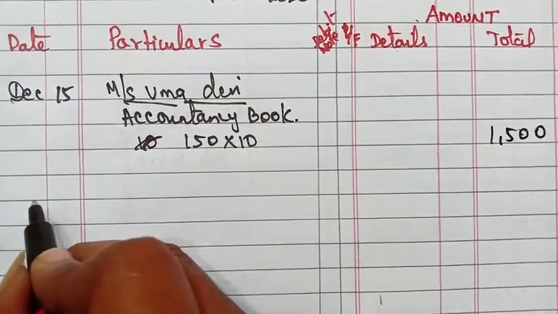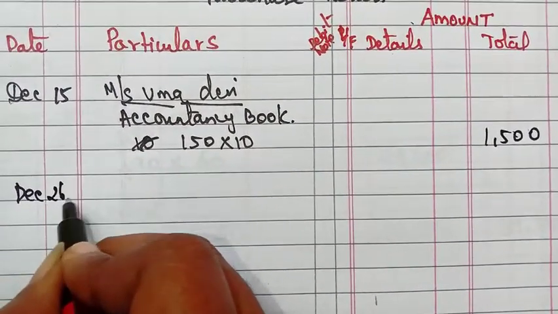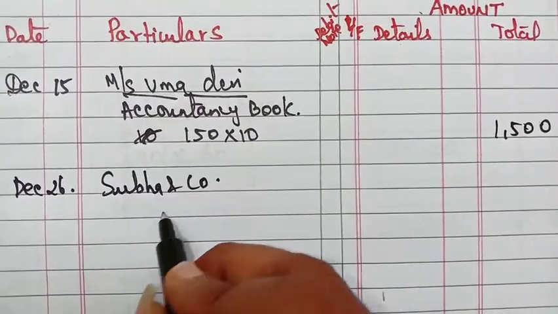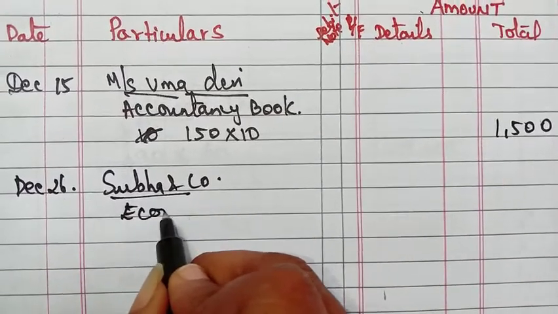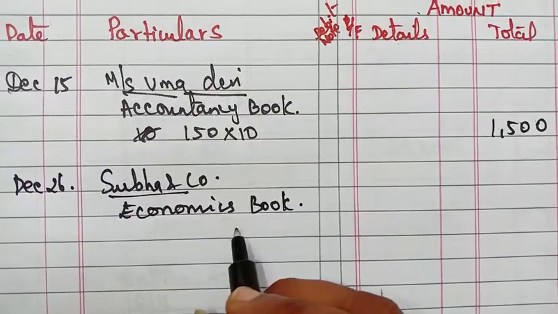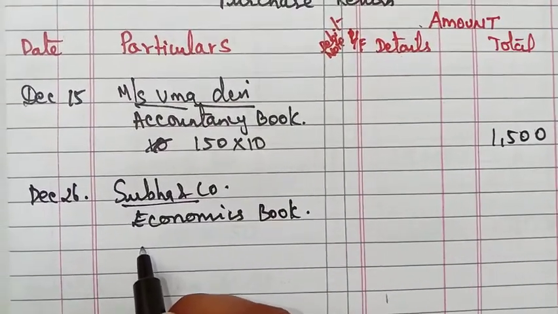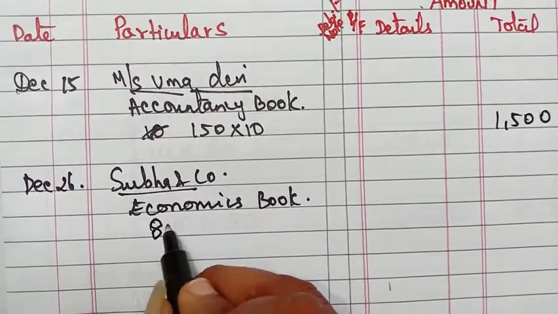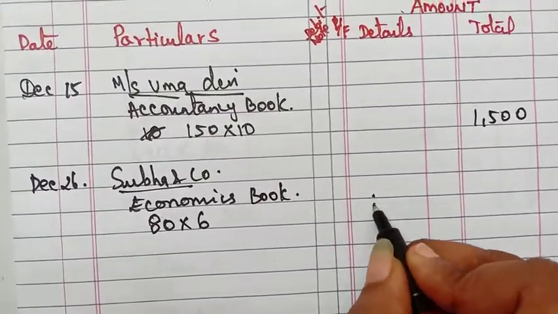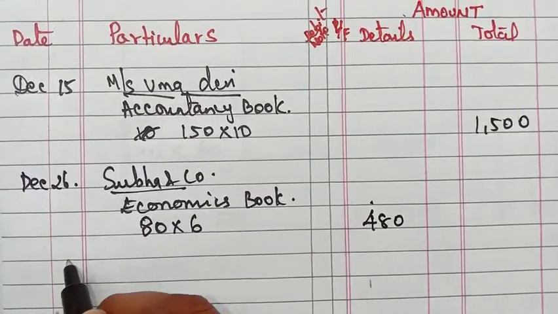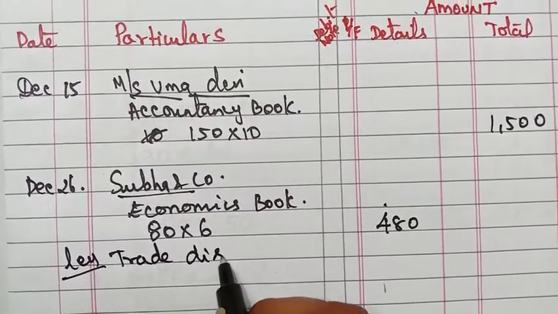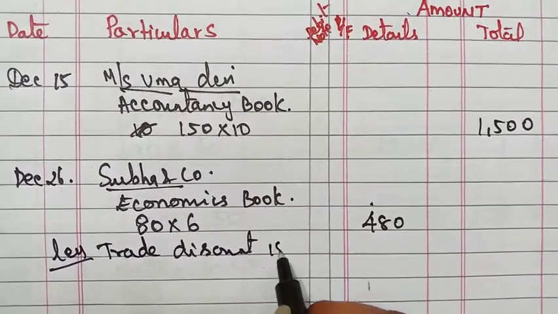Next, in December 26, Subha and Co., we are returning economics textbooks. How many copies are we returning? 6 copies. Each copy is 80 rupees. So 80 into 6, the amount will come as 480. For this we have a less trade discount of 15%.